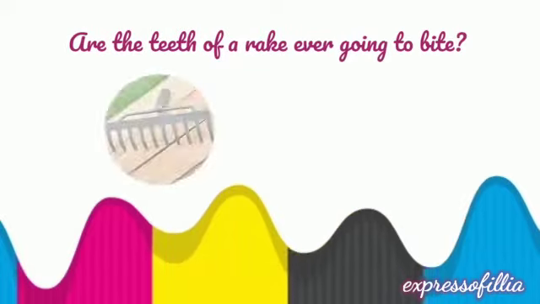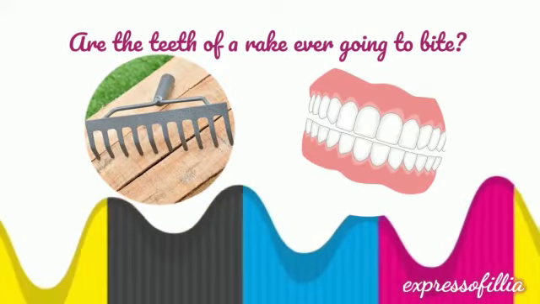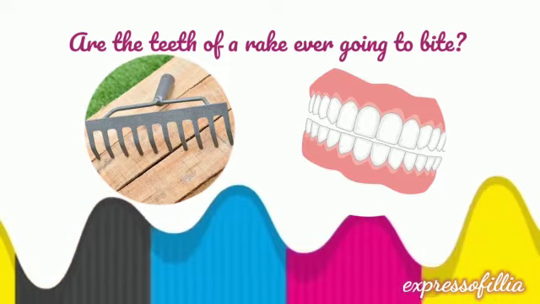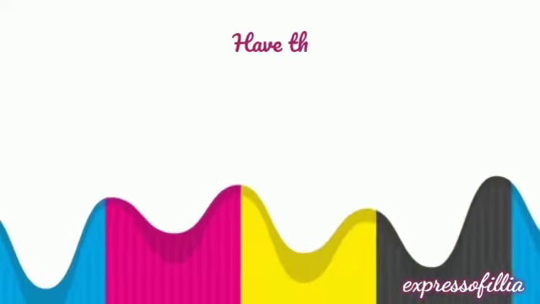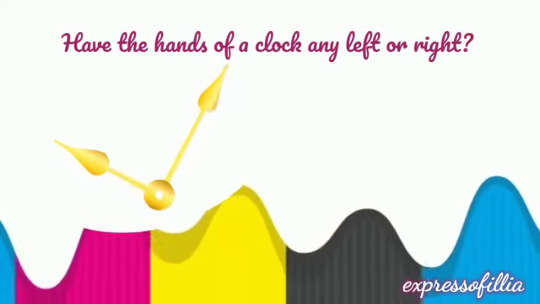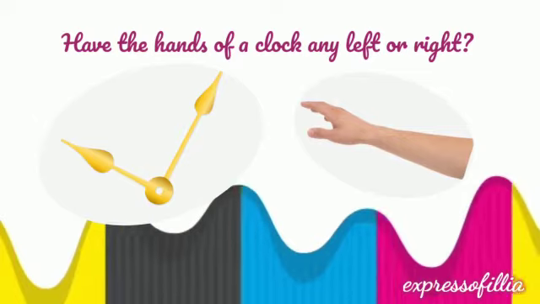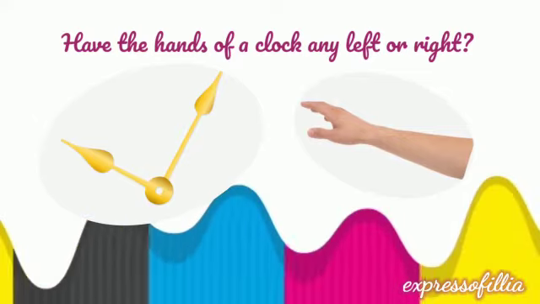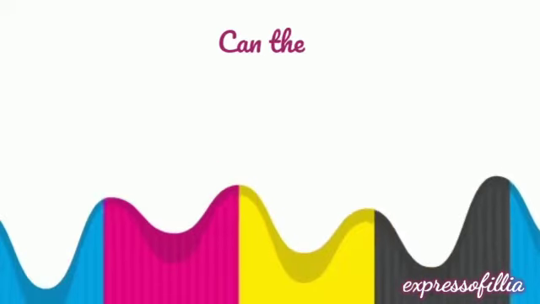Are the teeth of a rake ever going to bite? Here the rake is the gardening instrument which is in question, where the poet asks, are they ever going to bite like human teeth? Then we have the hands of a clock, any left or right? So do the hands of a clock have a left or a right side as human hands have? So this is what the poet is questioning.